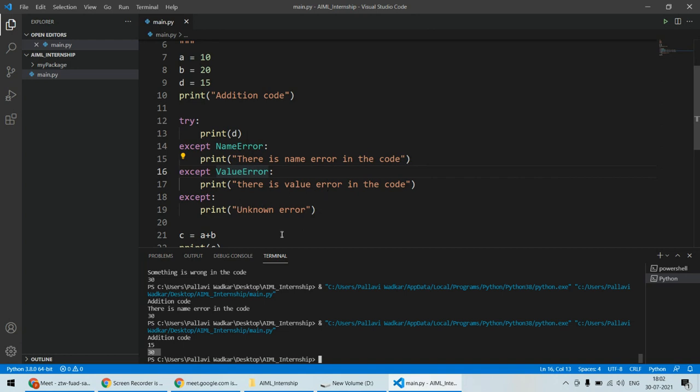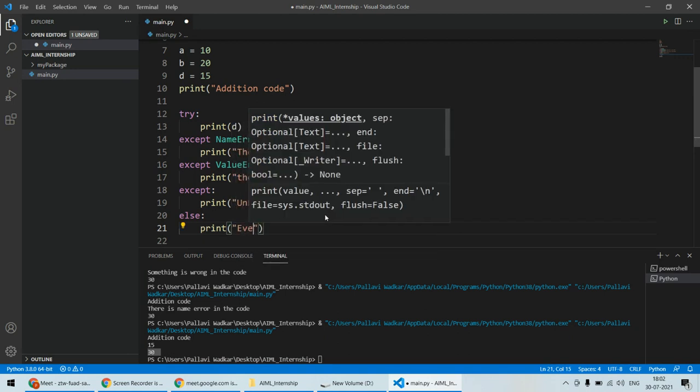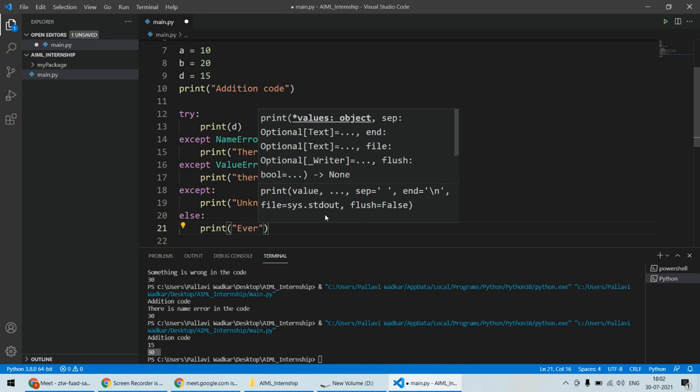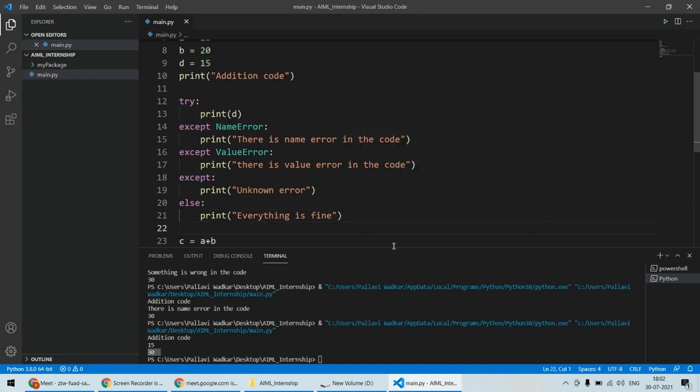Now, if I want to tell the user that your program is okay, there is nothing wrong with this one, then I can use the else statement additionally. And in the else, you can specify that everything is fine, or whatever you want you can put, so that if the try statement fails to catch any error in your code, in that case the else statement will be executed, that everything is fine.